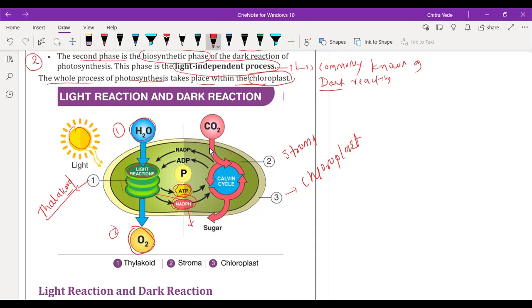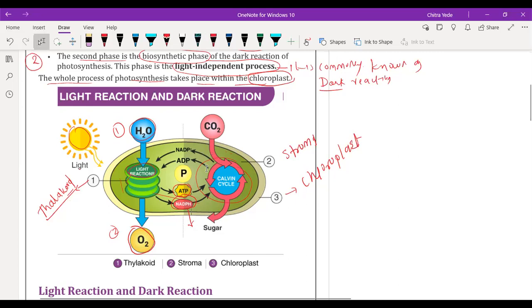Now, in the light reaction, light energy is converted into chemical energy. In the second reaction, the Calvin cycle is given here, the chemical form which is formed by the thylakoid gets converted into a carbon compound by using carbon dioxide gas. So this is the process where light energy is stored in the form of food by the plant.